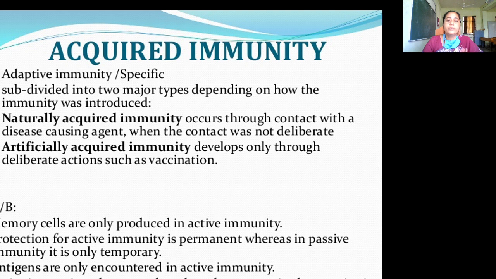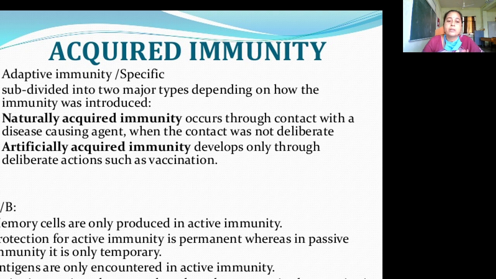Artificially acquired immunity develops only through deliberate actions such as vaccination and antibody transfer. By taking vaccines artificially, you get immunity, and also by transferring antibodies to a person who has less immunity, they will also acquire immunity.